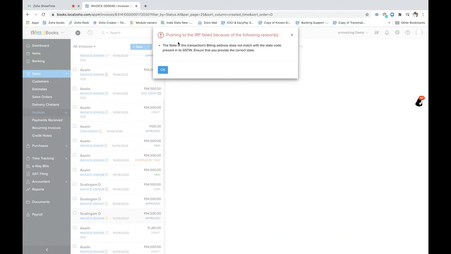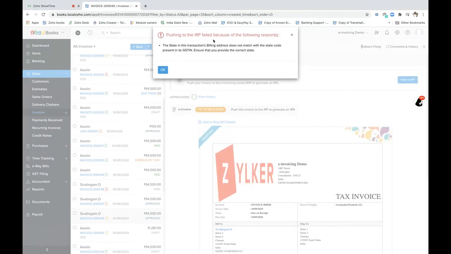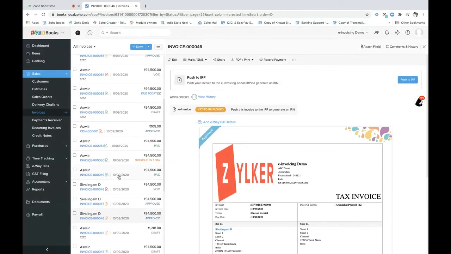Now this would be the error message. Pushing to the IRP portal failed because of the following reasons: the GSTN number is wrong. So this did not generate and it gave us an error. What I can do is edit the invoice and make the necessary changes.